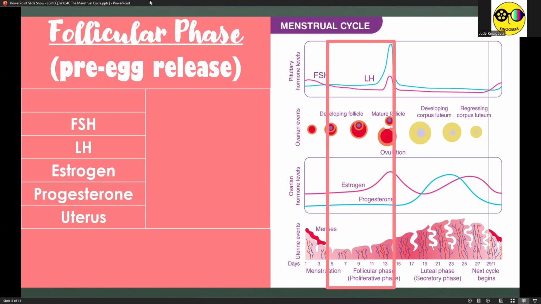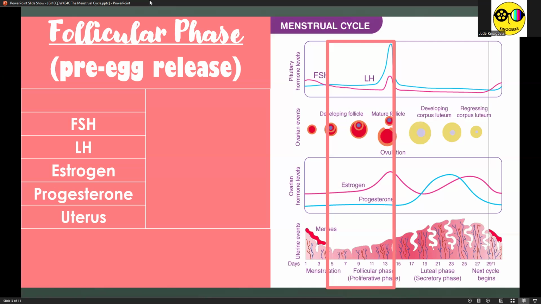By the way, FSH is represented by the pink curve, LH by the blue curve, then estrogen also a pink curve, progesterone blue curve, and then the uterus is the one found at the last image.